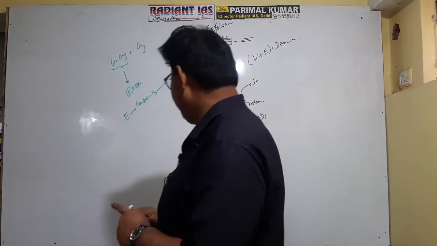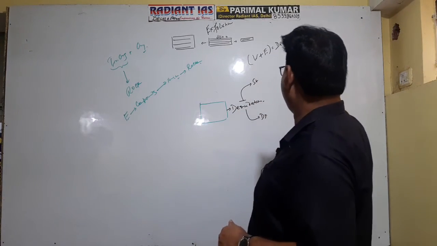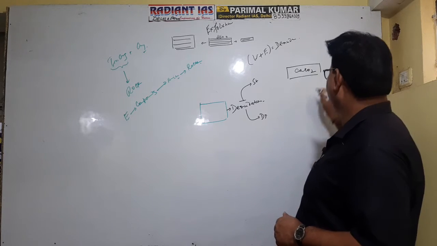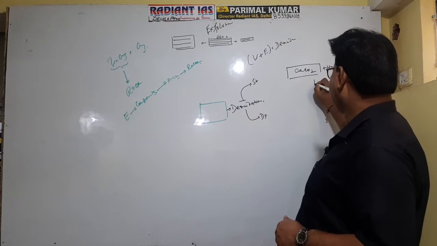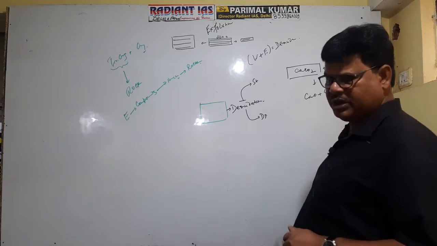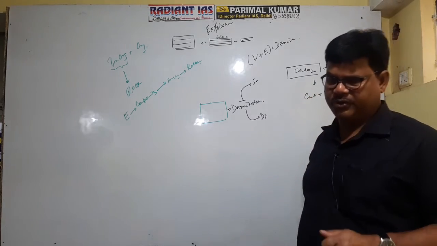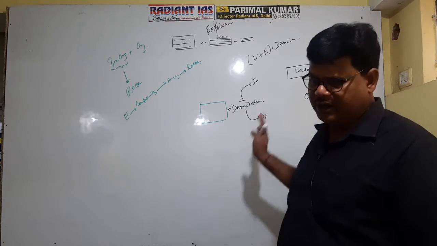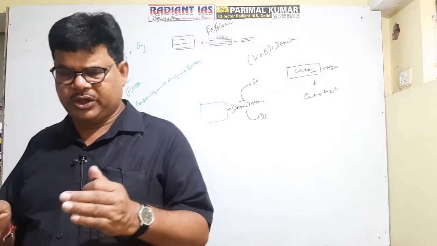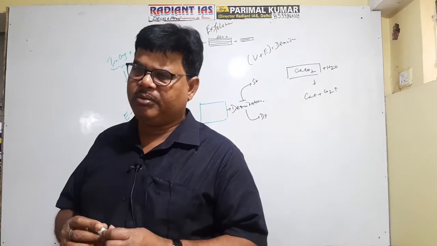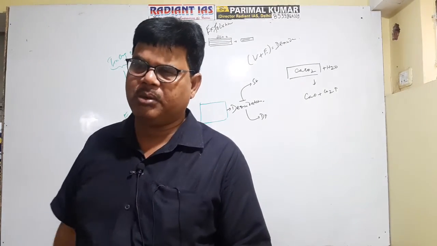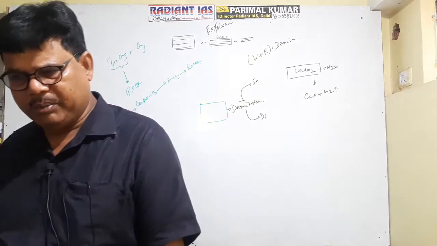Similarly, if a rock contains calcium carbonate, CaCO3, and it comes in contact with water, H2O, then CaO plus CO2 will be produced. I am skipping the intermediate process: first Ca(OH)2 will be produced, and finally it will convert into CaO and CO2. Through this process, the limestone rock will get dissolved and fragmented. As this is a chemical process, it is an example of chemical weathering.